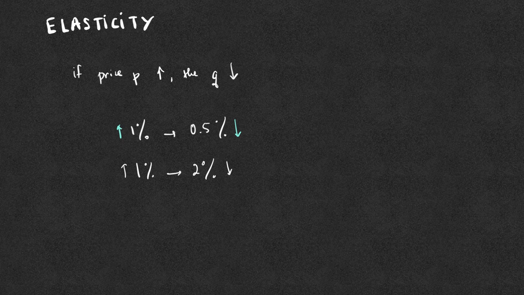If we increase the price but the revenue still goes up, then we say that the demand is inelastic. If increasing the price would lower the revenue, we would say that the demand is elastic.